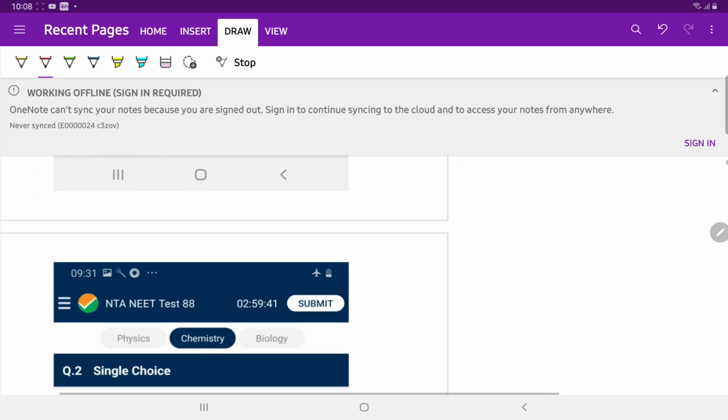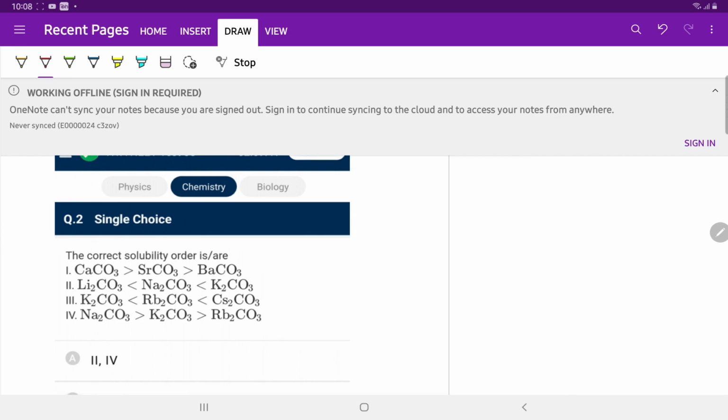Now we will move to question number 2. The correct solubility order: calcium carbonate is more soluble than strontium carbonate, which is more soluble than barium carbonate. We know very well that in group number 2, the group of alkaline earth metals, as we go from top to bottom in a group, hydration enthalpy decreases more than the lattice enthalpy, so solubility of carbonate also decreases. So first is correct.